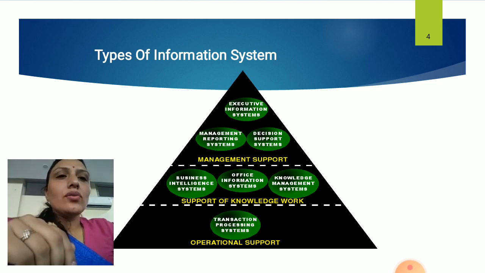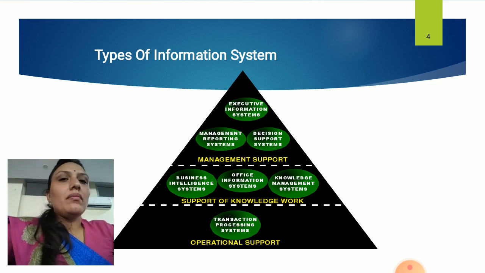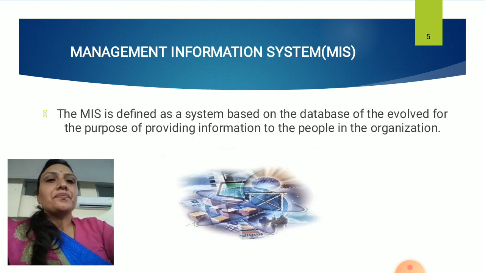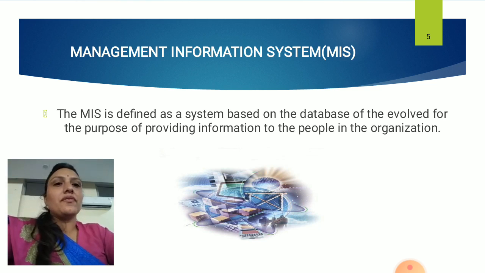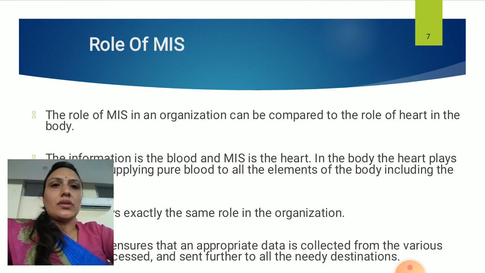So according to these three levels, the information gets divided as per the need. Top level management needs different kind of information, middle level management needs different kind of information, and lower level management needs different kind of information. So management information system is defined as a system which is the combination of subsystems which uses the database or the information pool for providing information to the organization.